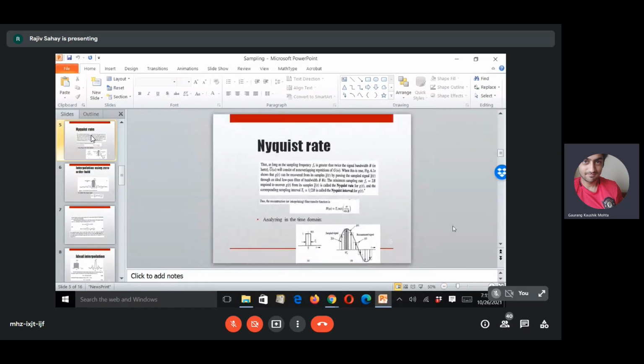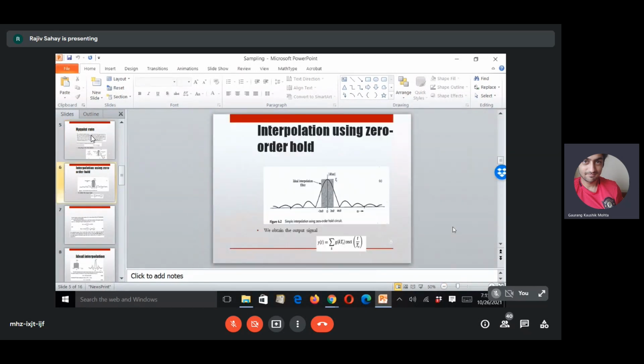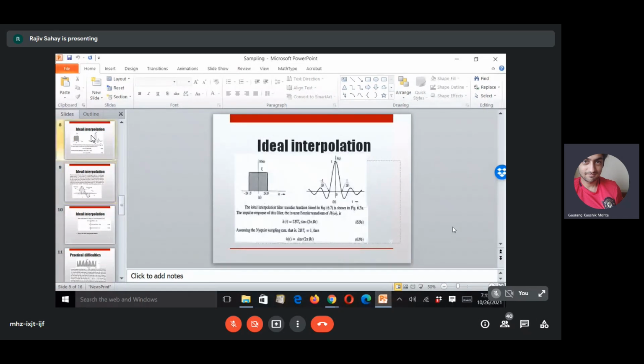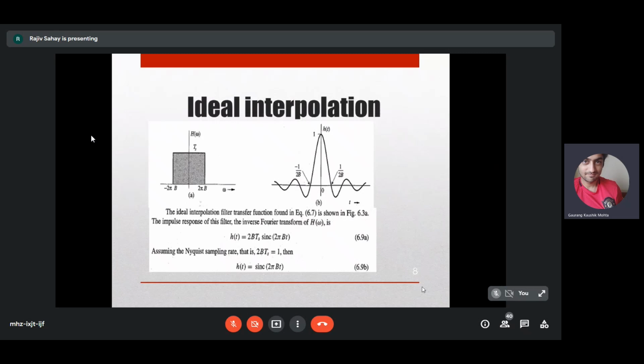So let me now go to ideal interpolation. The ideal interpolation filter transfer function is shown here. This is Ts into rect of omega by 4 pi b, correct? The impulse response of this filter is this sinc function, where the zero crossings are at 1 by 2b.